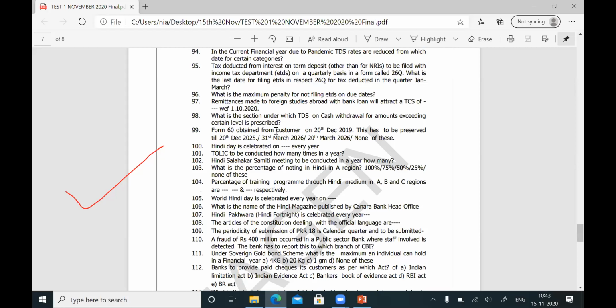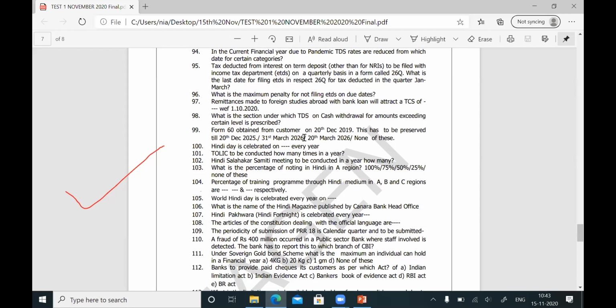The end of the financial year here is 31st March 2020. That means you have to maintain for 6 years from the end of 31st March 2020. The answer for this question is 31st March 2026. Okay, this is with regard to Form 60.